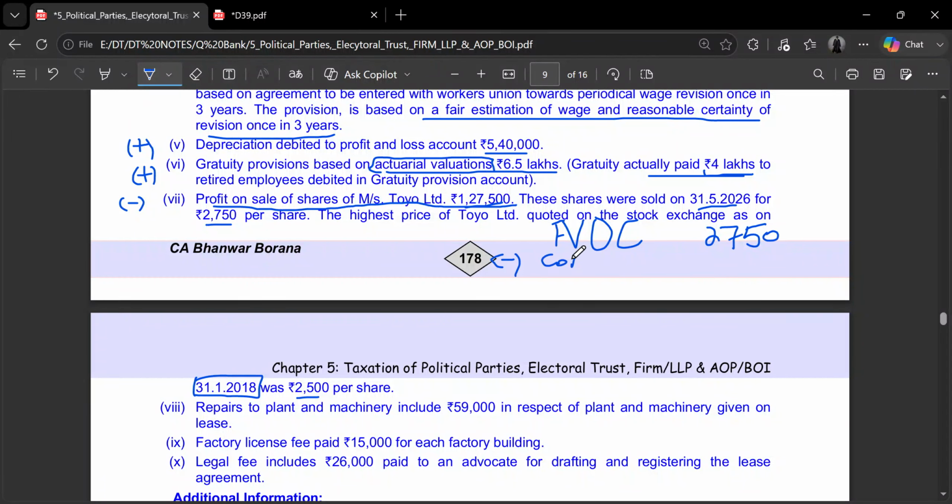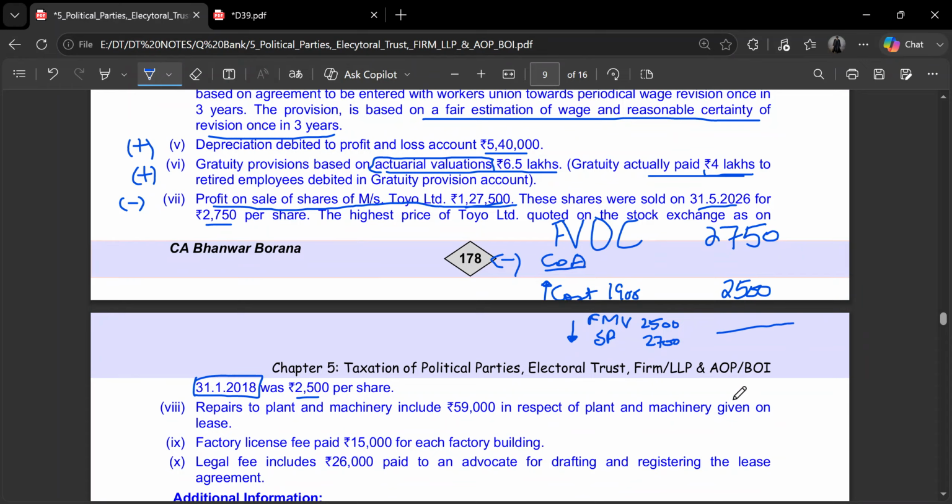So in this case, FMV is 2500 and selling price is 2750. So the lower of these two is 2500. Then we'll compare it with the actual cost of shares, which in this case is 1900, and the higher of these figures will be taken as cost of acquisition. So in this case, the cost of acquisition is 2500.